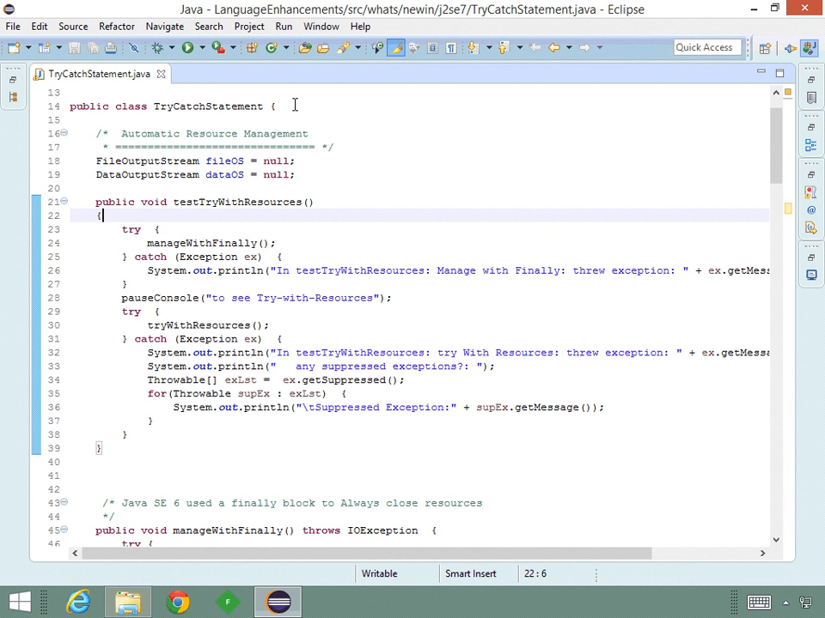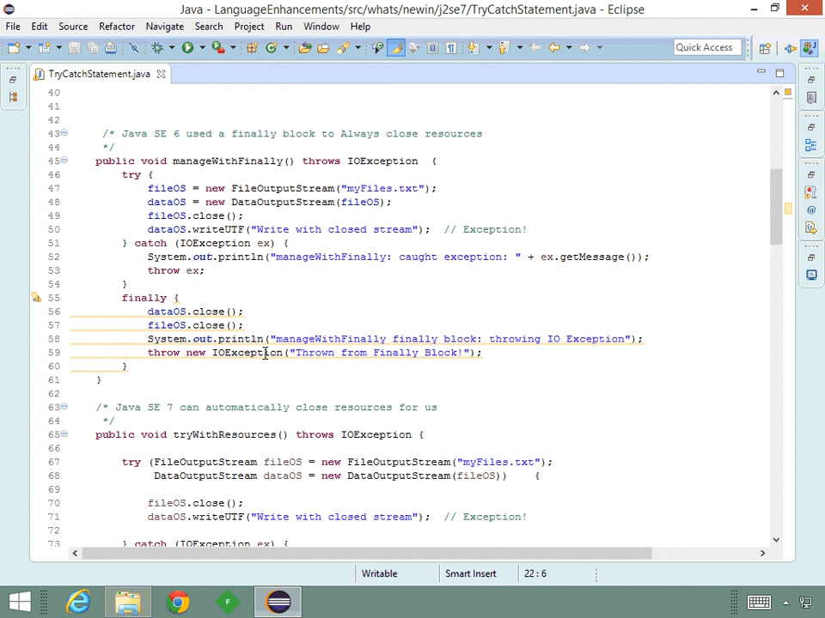In our try-catch statement class, we'll start by showing how automatic resource management works. We have two stream properties here, file OS and data OS. And we're going to use test with resources here to test two ways of managing these streams in a try-catch statement. We'll first call manage with finally, and this will be doing the old way of managing resources. And then we'll call try with resources, which uses our new try with resources statement. Now notice we're catching exceptions around either one of these calls, so we can print out the exception that we catch.